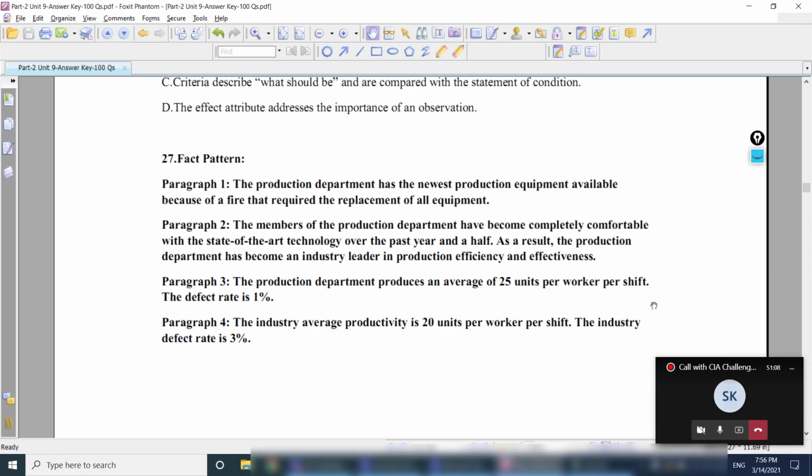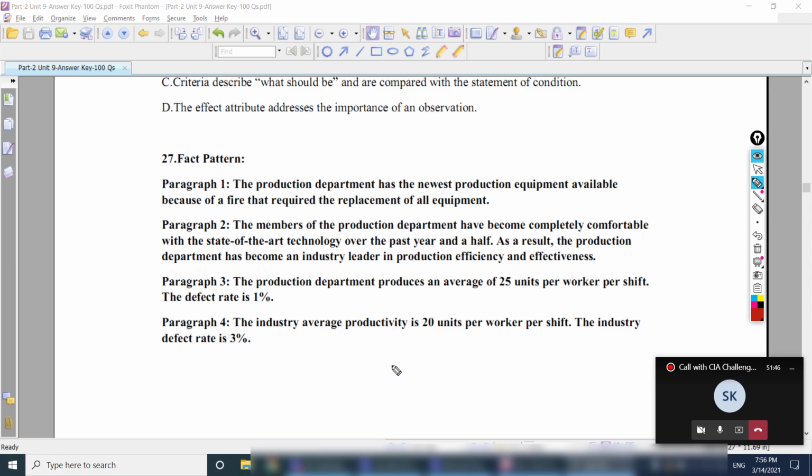Paragraph 2, I think, is condition. The production department produces an average of 25 units per work order per shift. The members of the production department have become completely comfortable with the state-of-the-art technology over the past year and a half. As a result, the production department. So, in all of these, you have to concentrate on the sentence structure, then it will be easier for you to identify what is criteria, cause and effect.